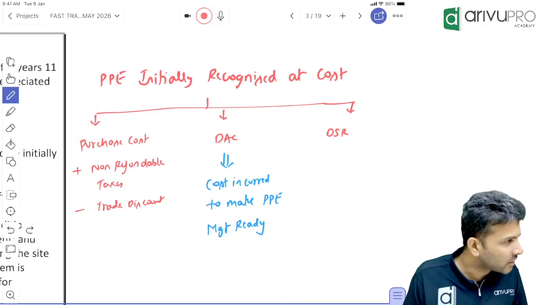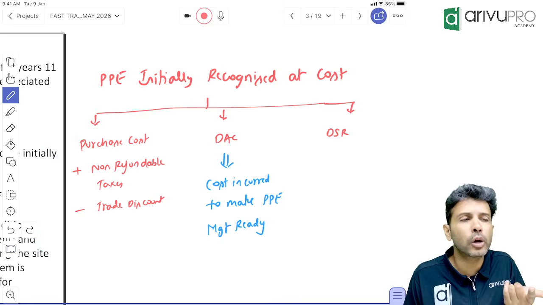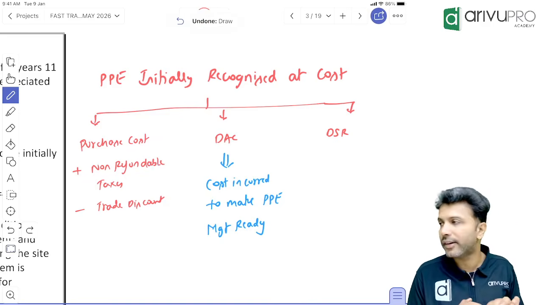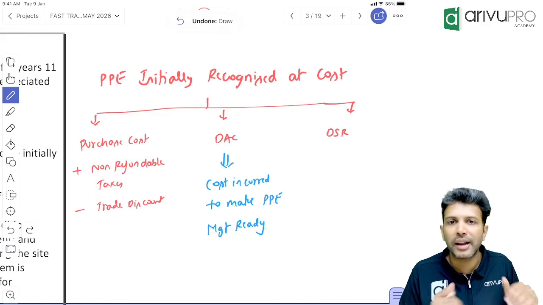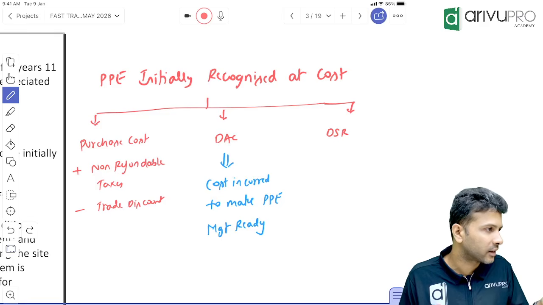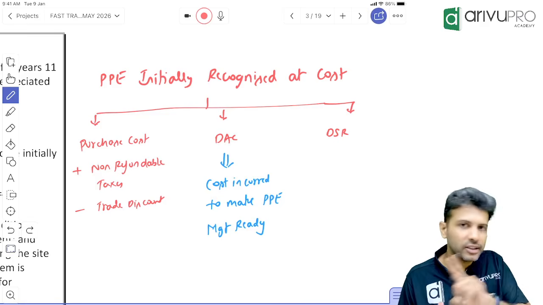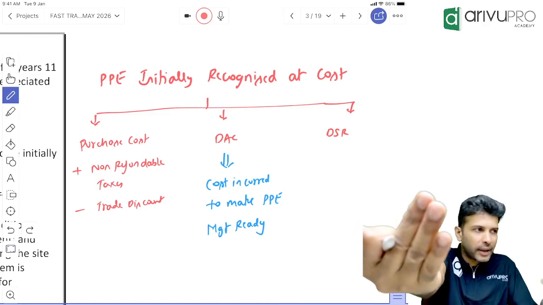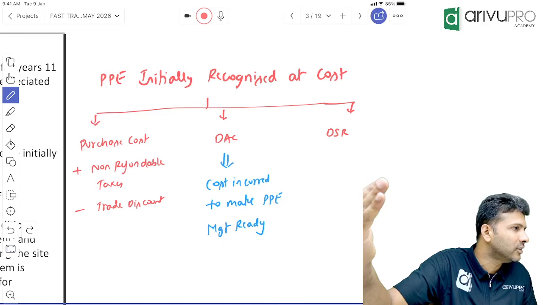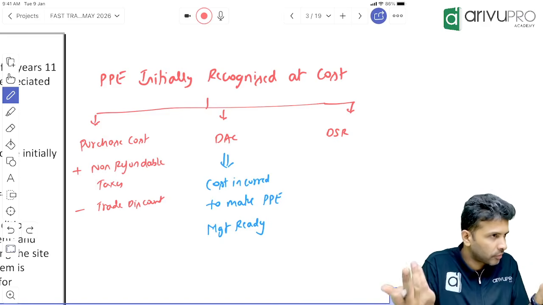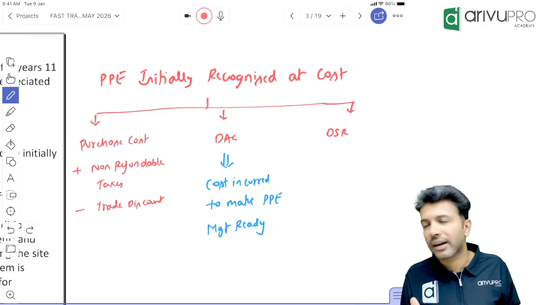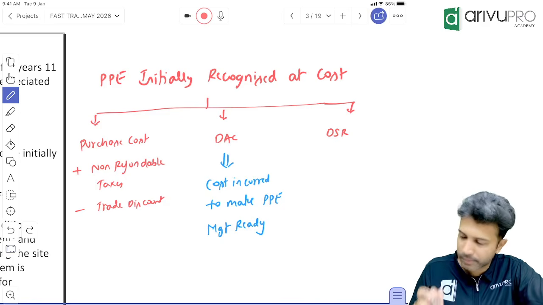Rebates and trade discounts, if included, you exclude them, minus it. Similarly, non-refundable taxes, meaning if you're not able to claim the input tax credit, you will add it. But if you can claim the ITC, you cannot add it because it's not really a cost. On one hand you are paying, on the other hand you're claiming credit, so where is the cost? You have not spent anything there. So such input tax credit taxes, you cannot add to the cost of PP.